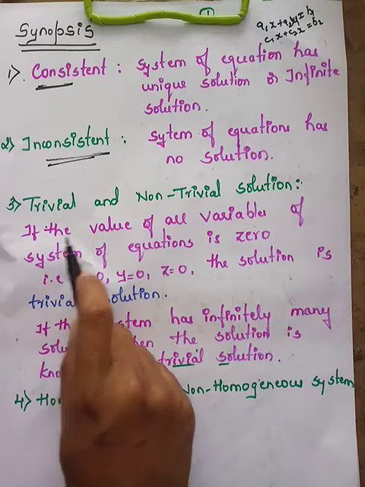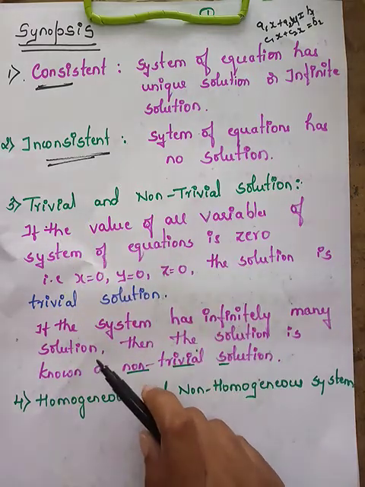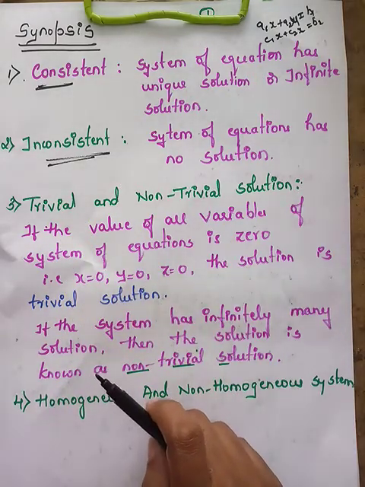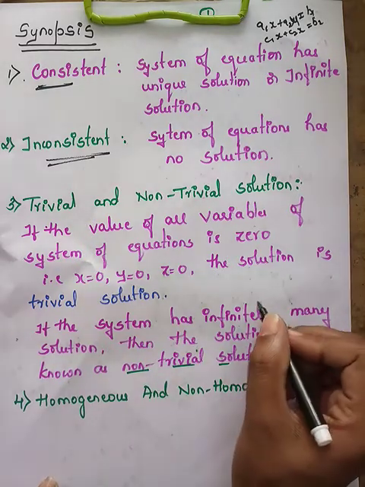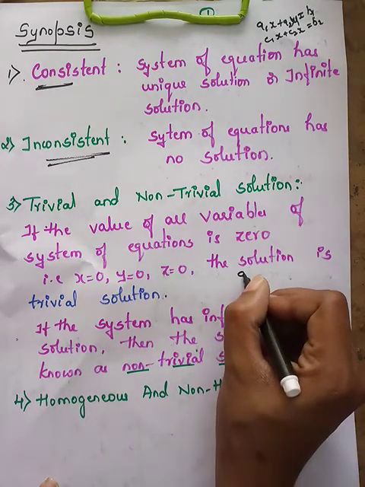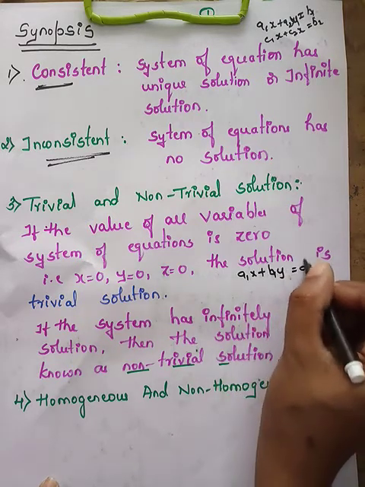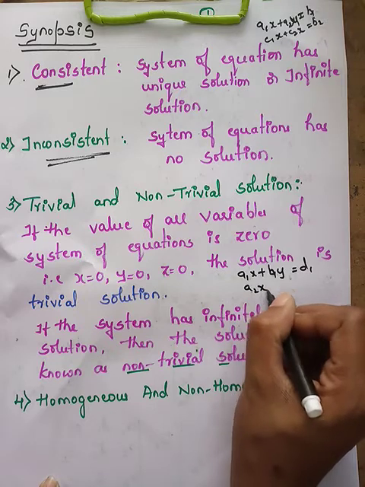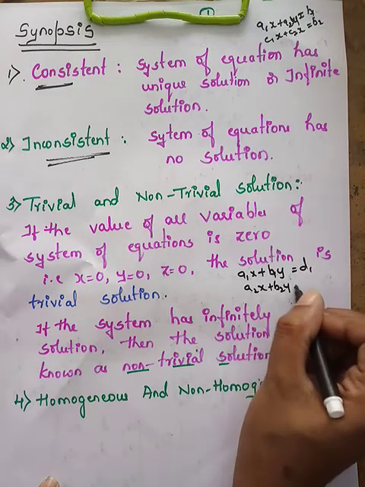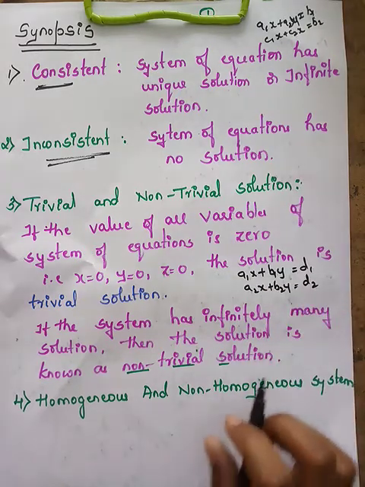So what do you mean by trivial and non-trivial solution? Say the system of equations is in the form a1x plus b1y is equal to d1, a2x plus b2y is equal to d2. What do you mean by solution?